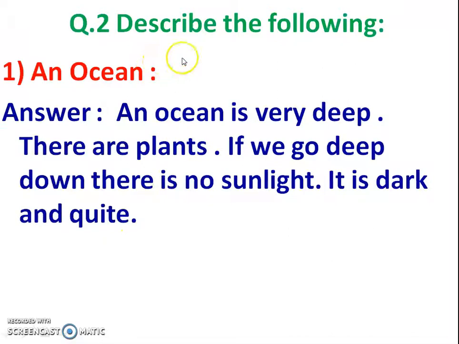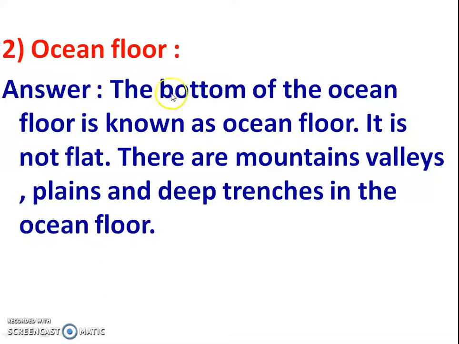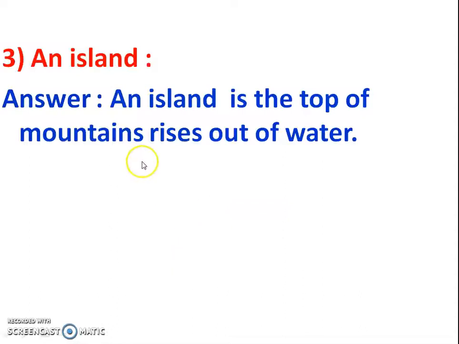Question number 2, describe the following. An ocean. An ocean is very deep. There are plants. If we go deep down, there is no sunlight. It is dark and quiet in the ocean. Second is the ocean floor. The bottom of the ocean is known as the ocean floor. It is not flat. There are mountains, valleys, plains and deep trenches in the ocean floor. An island. An island is the top of a mountain that rises out of water.